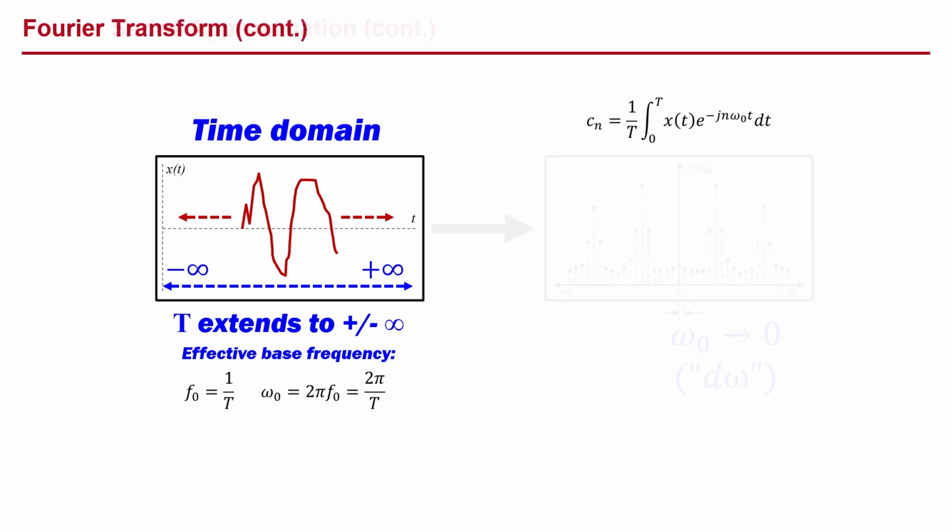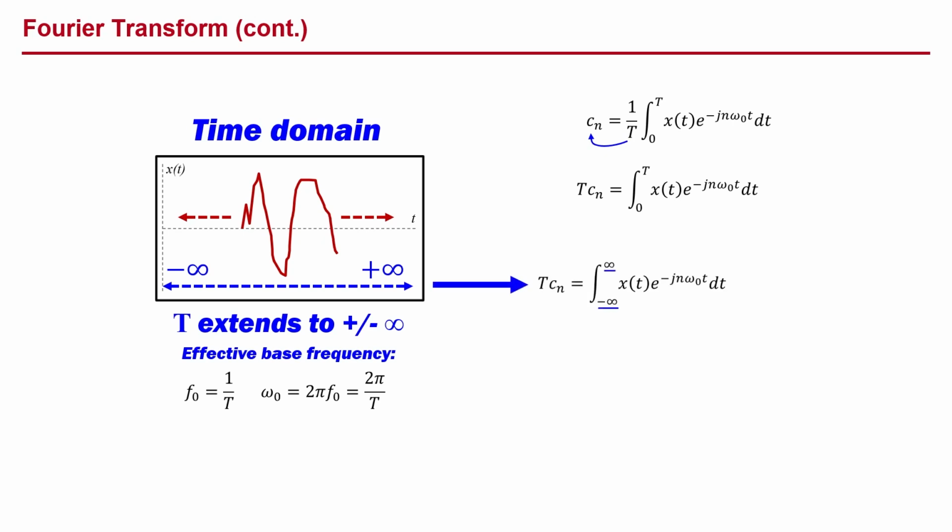Looking at our expression for Cn, we multiply both sides by T and extend our integration limits to plus and minus infinity. We define this expression to be the function capital X of n times omega naught, which is the amplitude of our nth frequency component. We'll come back to this.